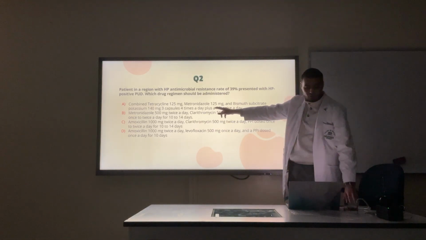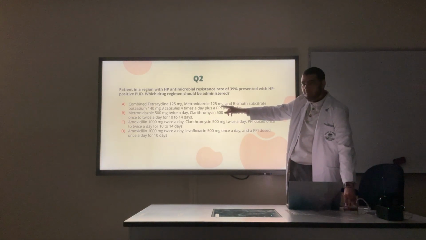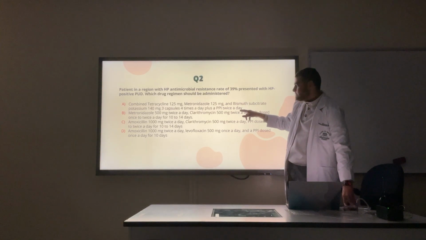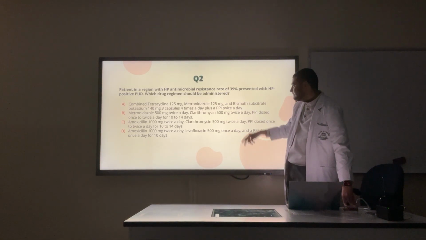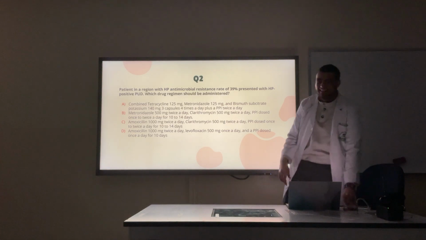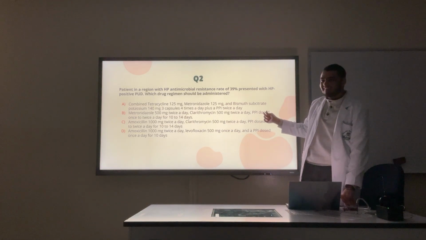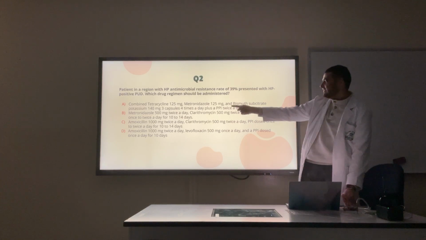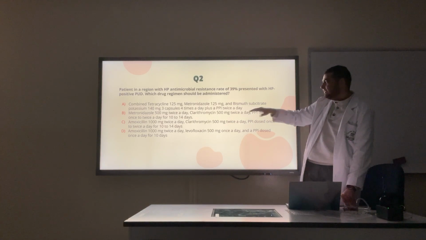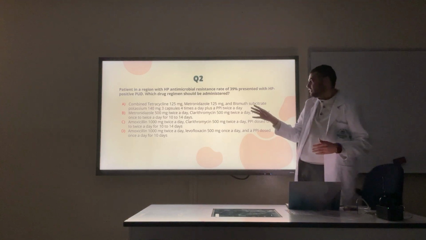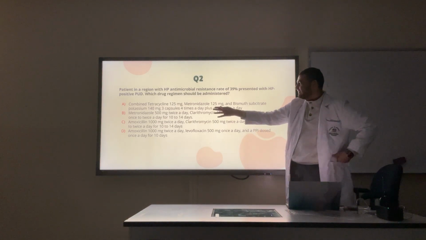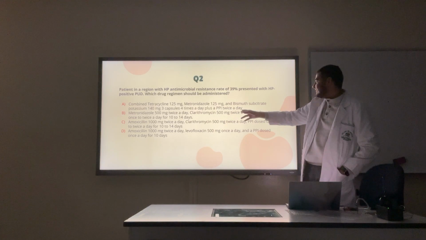For B, do you know what B is? B is for sequential. No. What is B? Come on. B, metronidazole, 500 milligram twice a day. Ignore the dosages. Effective assessment. You will not be asked about dosages, I hope. Metronidazole, clarithromycin, PPI.